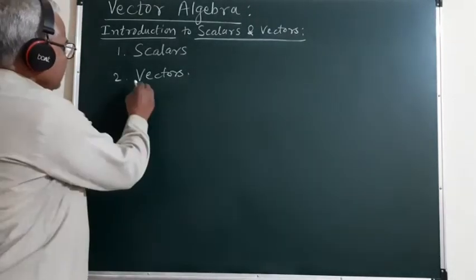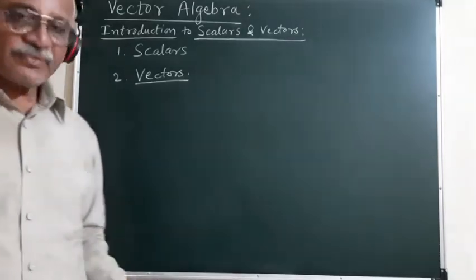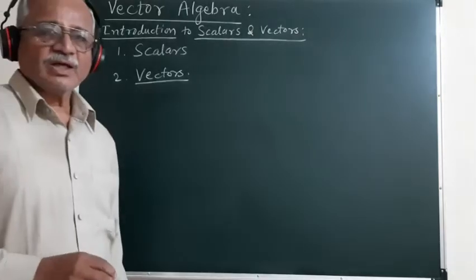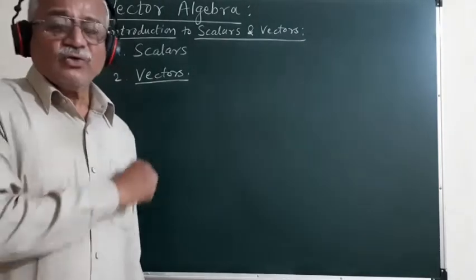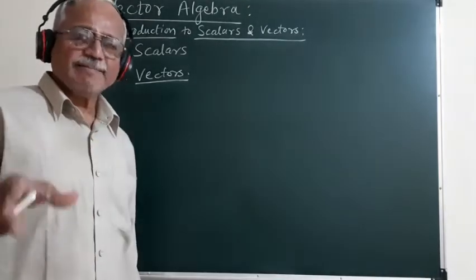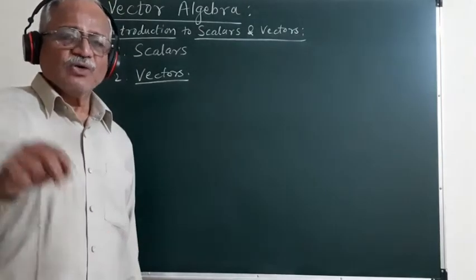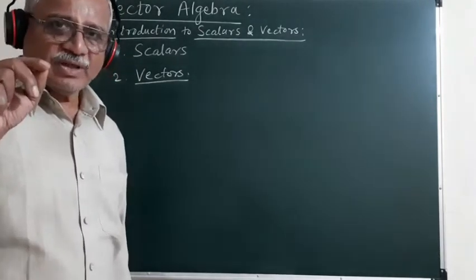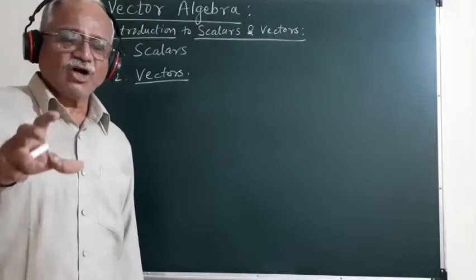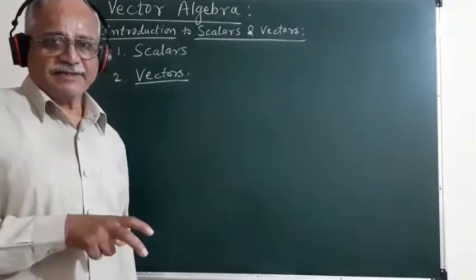The second type of quantity is the vectors. What are vectors? If we want to describe a vector quantity, the magnitude of this quantity alone is not sufficient to describe it completely, but in addition to the magnitude, we need to represent the direction of that quantity in order to get the complete idea about it.